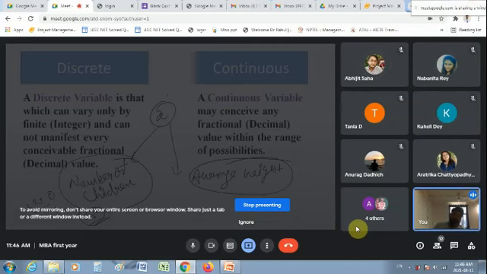So based on this property, one variable can be discrete and another can be continuous. If it cannot take any decimal or fractional value, it will be a discrete variable, and if it can take any decimal or fractional value within a particular range of possibility, it is called a continuous variable.